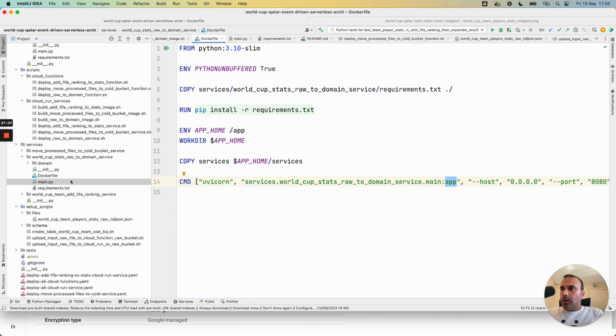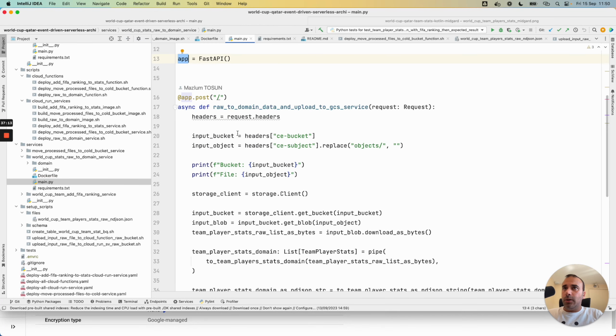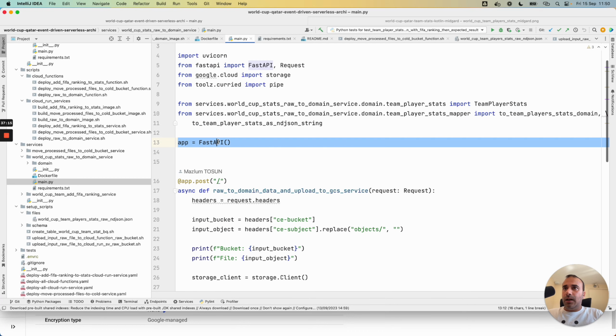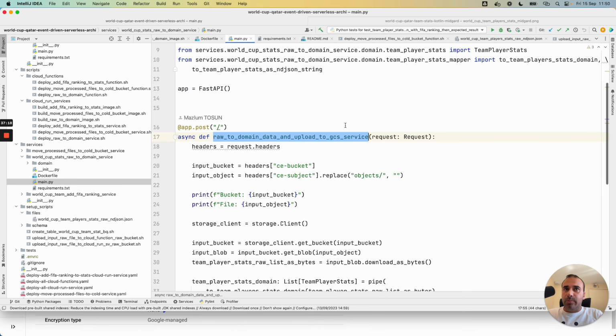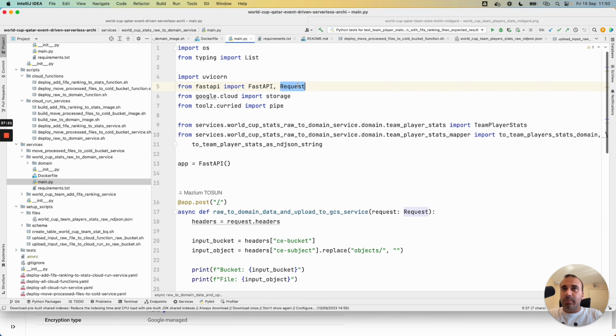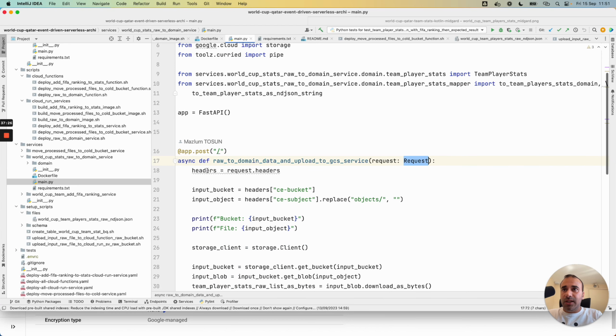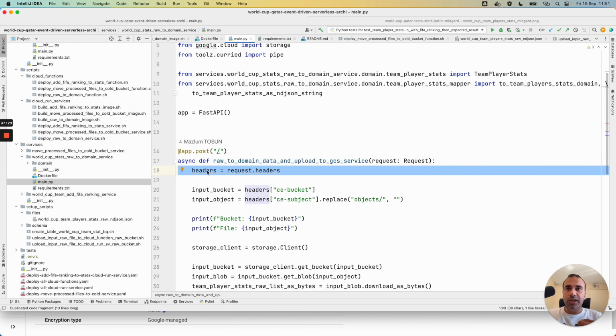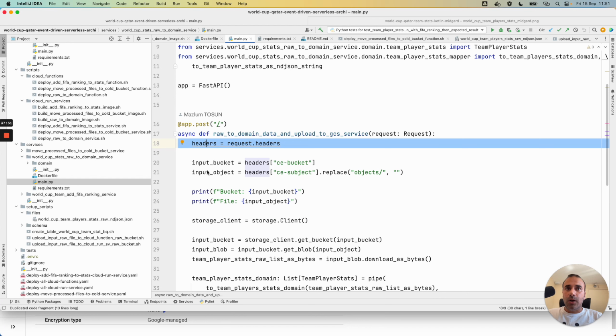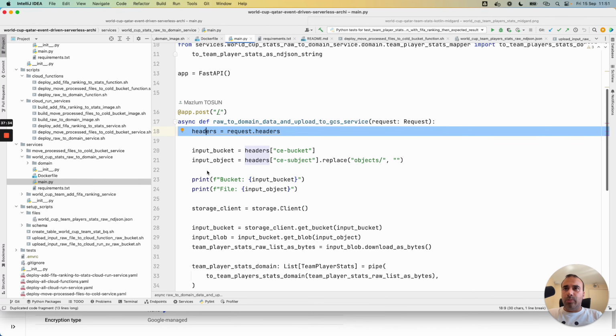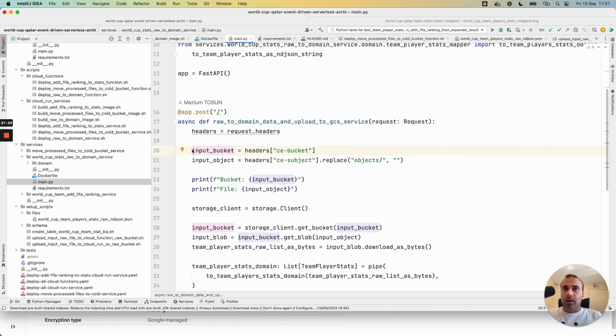For the code logic with FastAPI, after deploying, I have the app and the entry point, and I can import with FastAPI a request object. The request object here gives me the possibility to access the current header of the HTTP request. We can also access the payload if needed, but with this syntax I can access the current bucket triggered with event-driven and Eventarc.